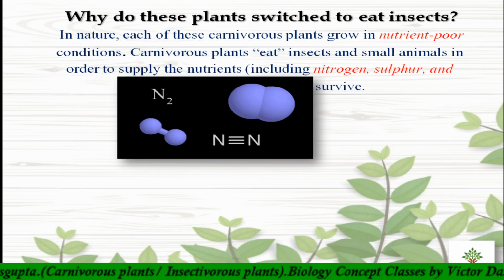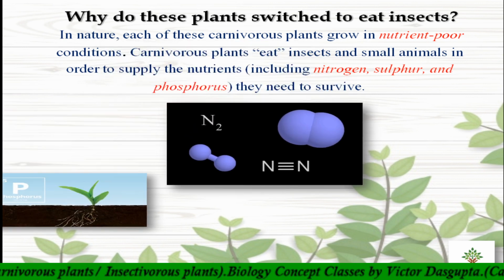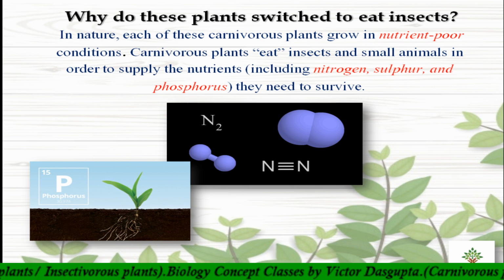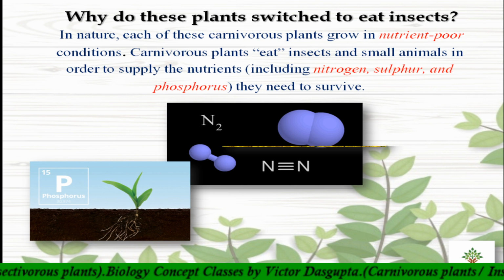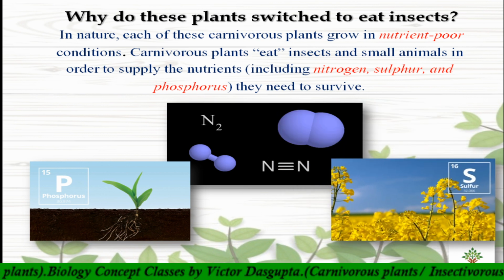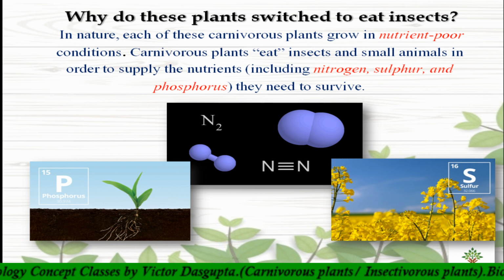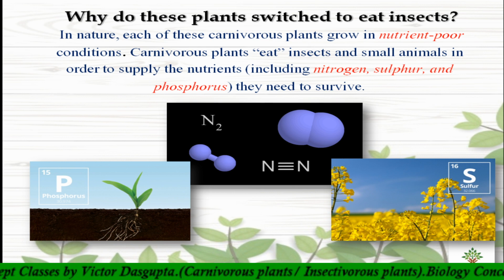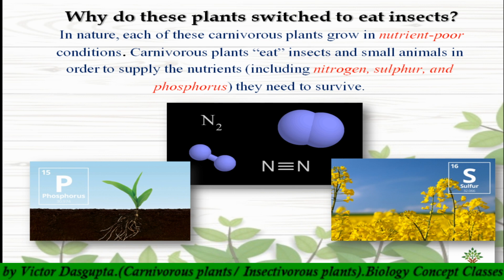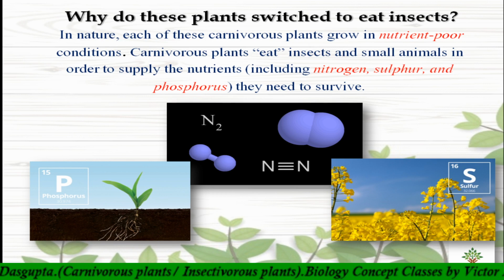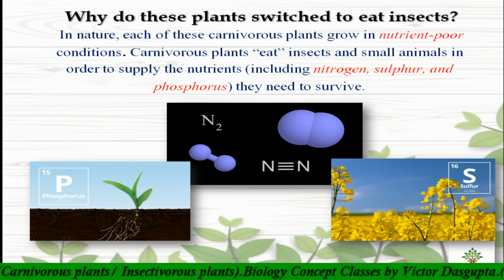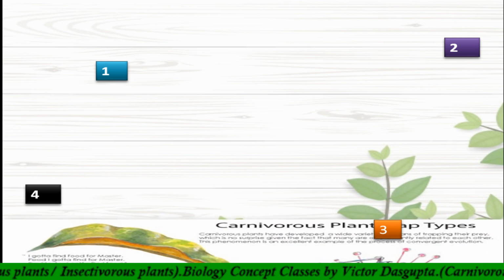Basically this is nitrogen, sulfur and phosphorus. As we know, the insect body is made up of protein, and protein digestion ultimately gives amino acids, and from amino acids the plant gets nitrogen. Nitrogen, sulfur and phosphorus, it can easily get these nutrients.